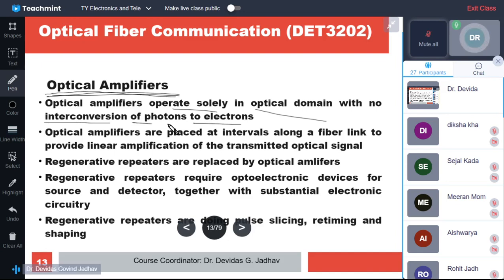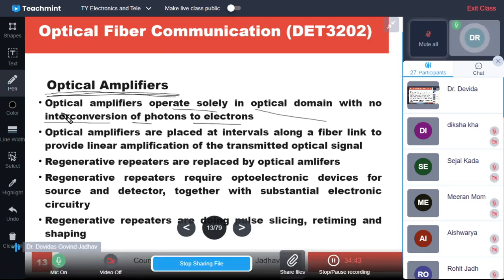So optical amplifiers are very, very useful. If conversions are there, there will be losses and inefficiencies, isn't it? So there will be loss of the signals. If optical amplifiers are available, then the optical signal can be amplified directly without any conversion. So optical amplifiers operate solely in the optical domain with no interconversion of photon to electron.